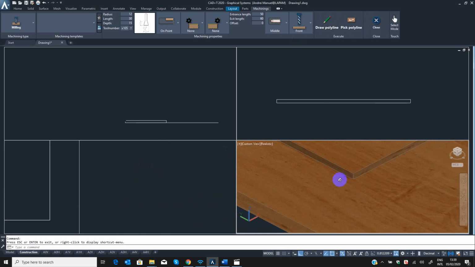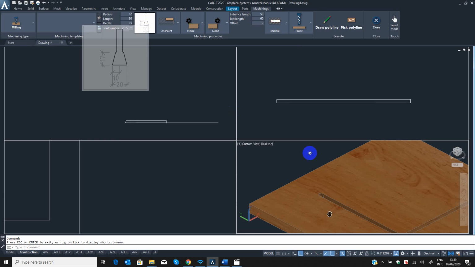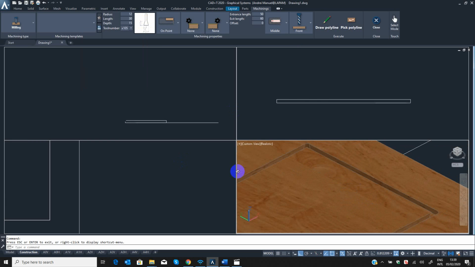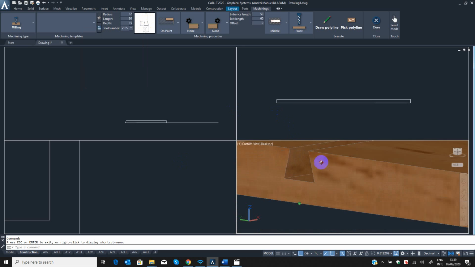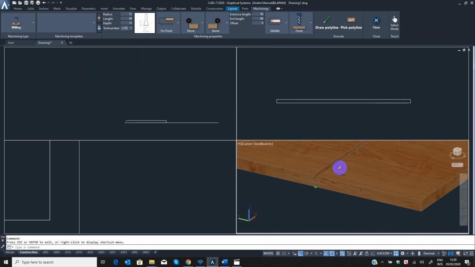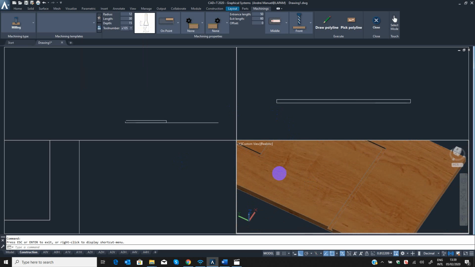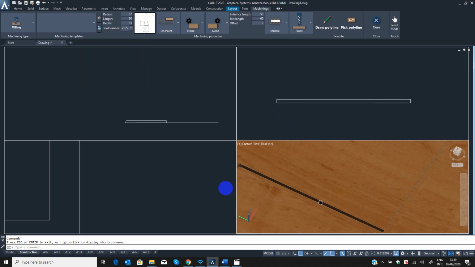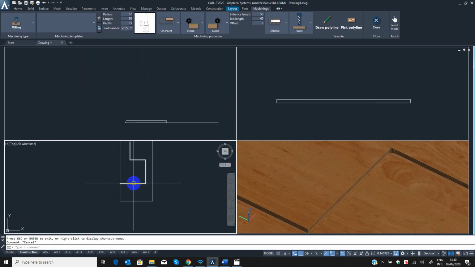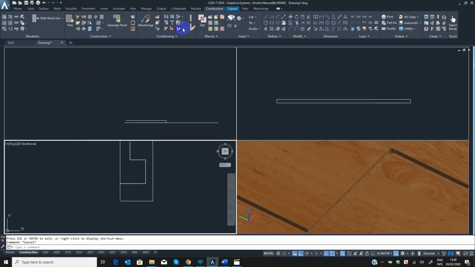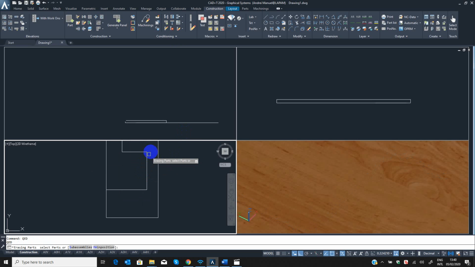Using that kind of tool, now you have this kind of cutting or routing. All right, so now, for example, let's delete this work once again,